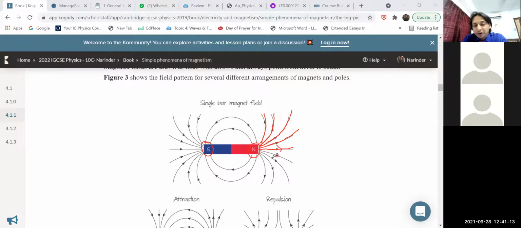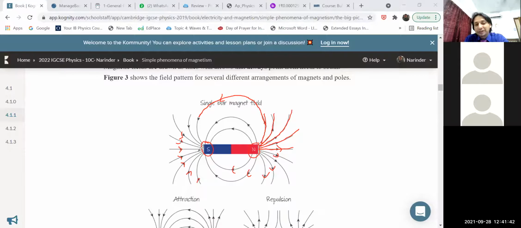See the sign of arrow. This is outward for the north pole. And on the other side, at the south pole, you can see the lines which are coming from the north pole, they are going towards the south pole. For the south side, all the sign of arrows mean these magnetic field lines are going inwards.